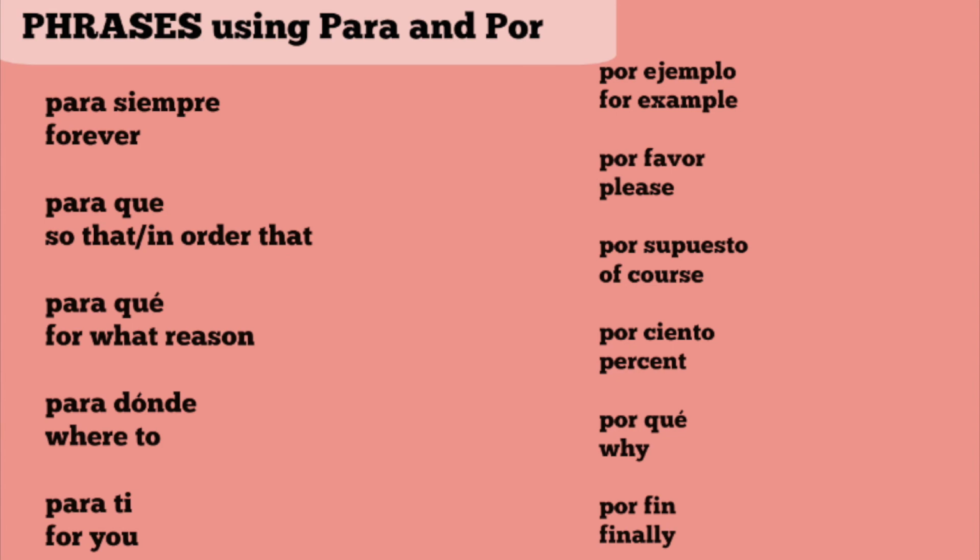These are good examples, right? "Por favor." Two words, one word in English. "Por ciento." Two words, one word in English. "Por qué?" Why? Two words, one word in English. "Por fin." Finally. Two words, one word in English. Okay, so these are some phrases. Try to use these in sentences. Practice with these. That's how you're going to get better.